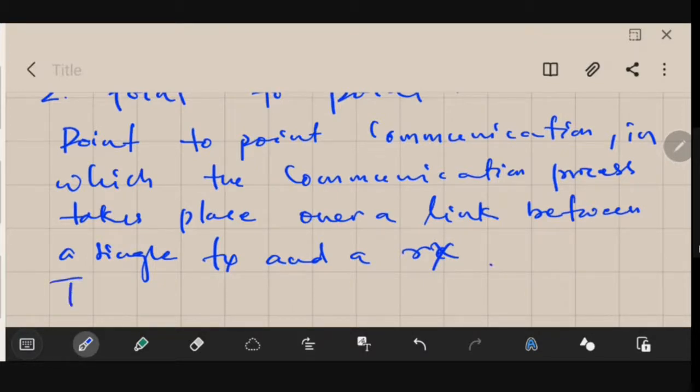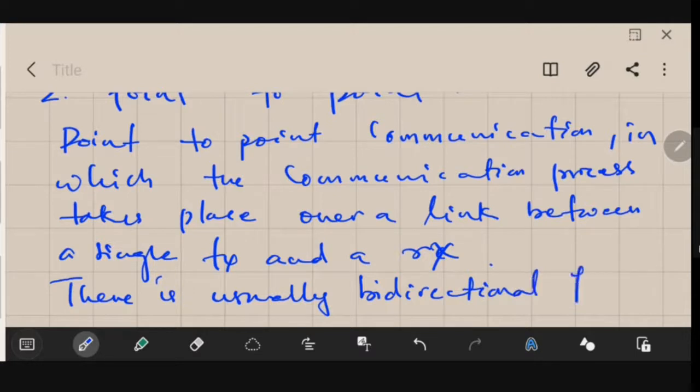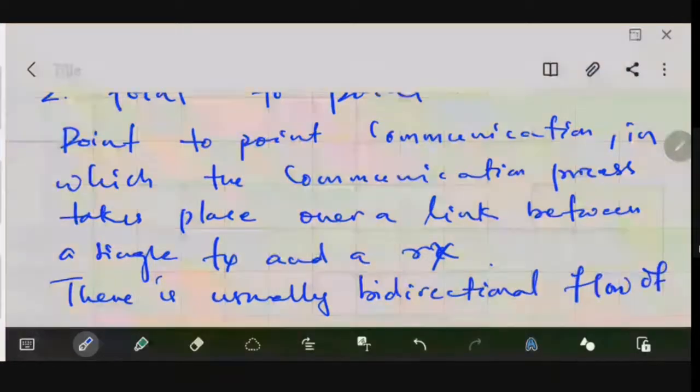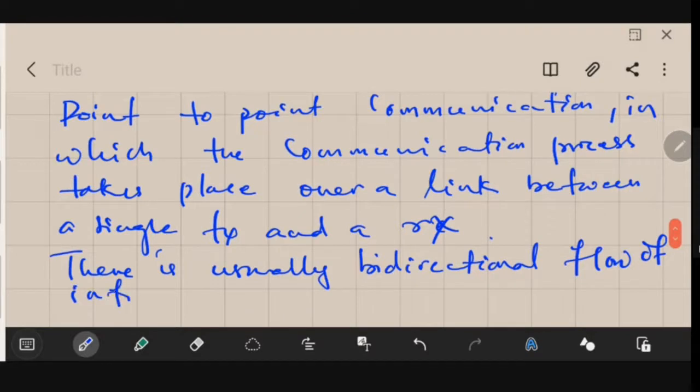Okay, next point is there is usually bidirectional flow of information. So in point-to-point communication, in which the communication process takes place over a link between the transmitter and a receiver, the best example is your telephone.